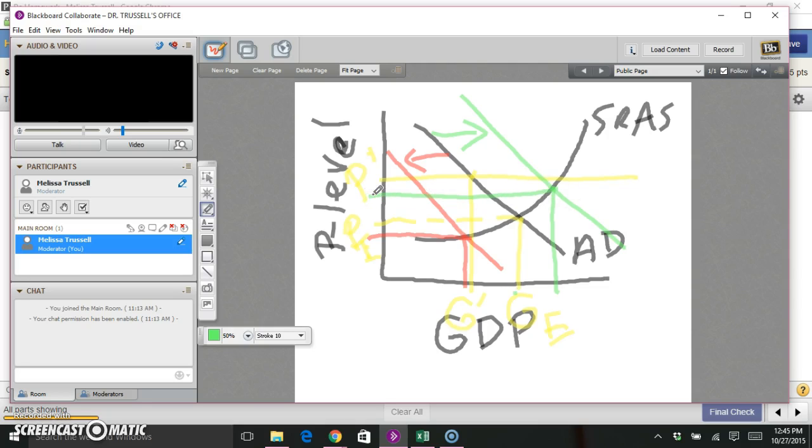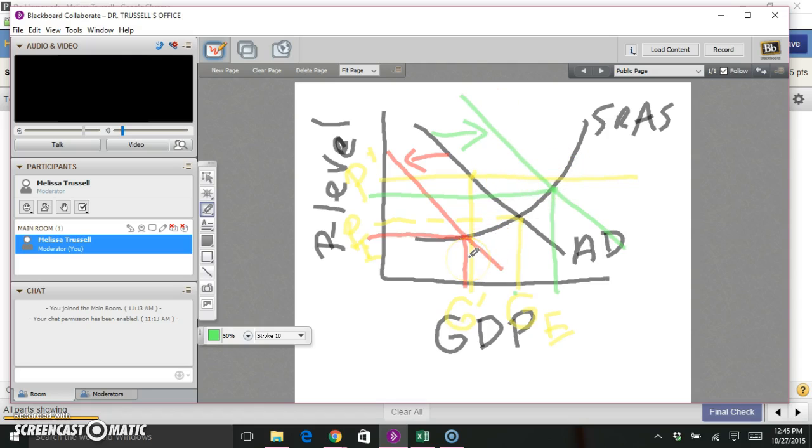The price is still, the way I've drawn it, a little bit lower than the higher price that I had drawn, but it's still above our desired equilibrium price. So they can fix the GDP but not the price with expansionary policy.